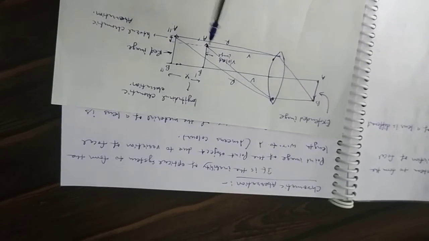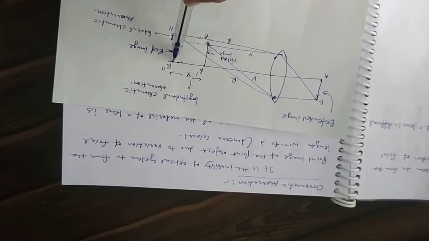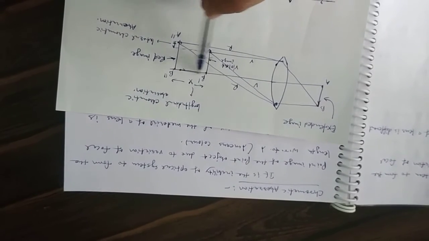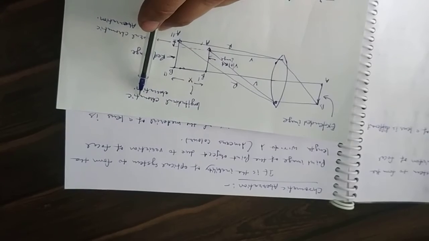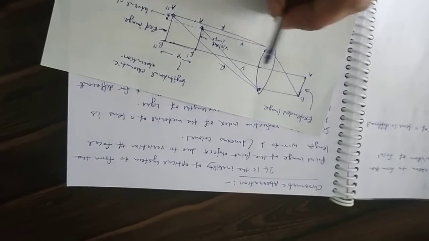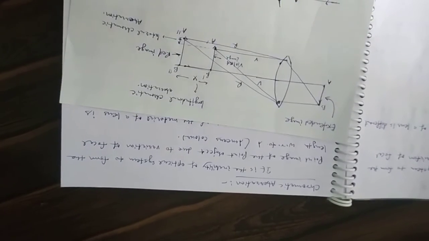If we measure the displacement B dash and B double dash, then this displacement is called longitudinal chromatic aberration, which is along the principal axis. This one is the principal axis.